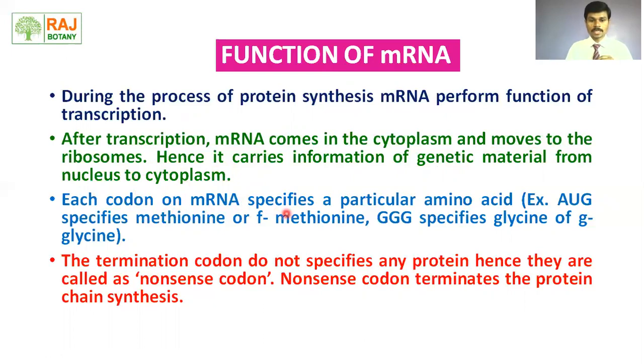Each codon on mRNA specifies a particular amino acid. Let's take the example AUG. The AUG codon specifies the amino acid methionine or F-methionine. Then GGG, this codon specifies the amino acid glycine. The termination codons do not specify any amino acid. Hence, they are called nonsense codons. Nonsense codons terminate protein chain synthesis.